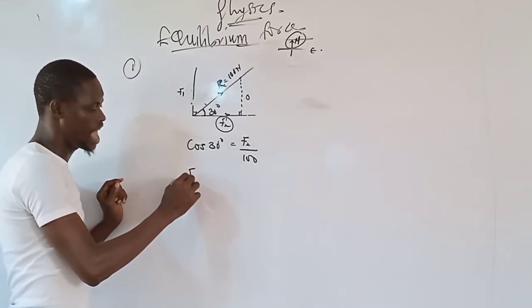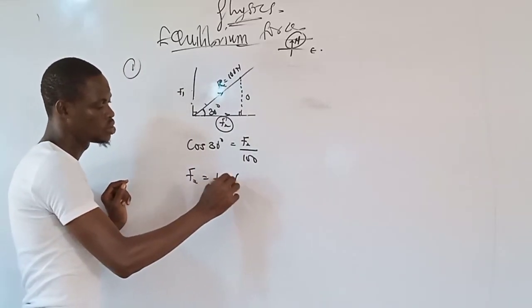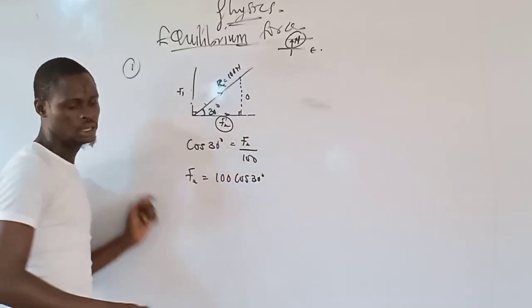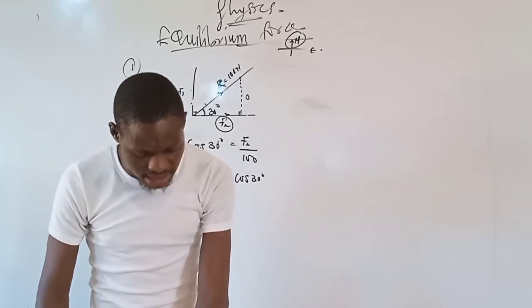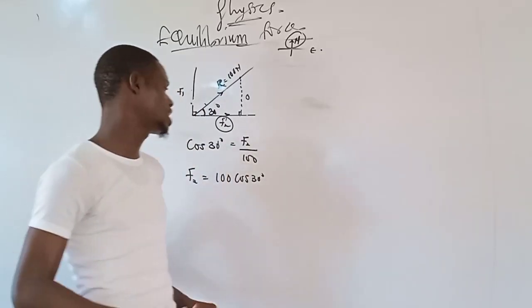But from here, my F2 equals 100 cos 30 degrees. Now, it depends on the way the answer is given to you. If I check the options here, the options are in decimal points, so I'm going to give you something.